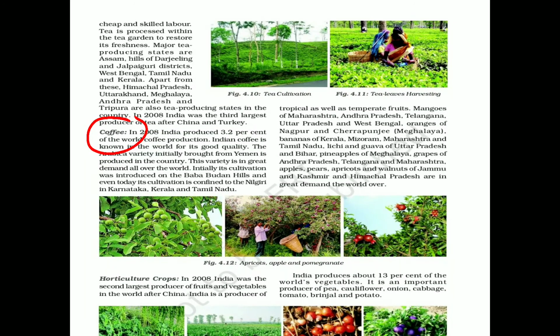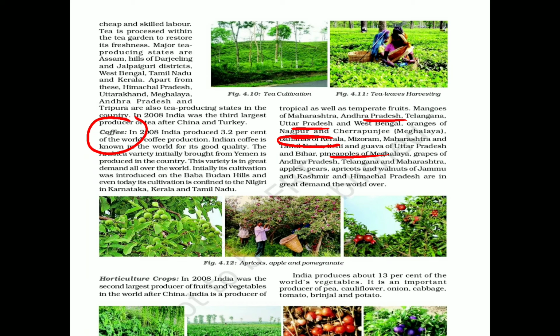Okay, so remember the states. This is just for the remembrance, not from the point of view of map marking. For each fruit, remember two states. Like mangoes, remember UP. One tropical, remember, and one subtropical, remember. Okay, so we have Andhra also. Oranges, you all know, Nagpur. And come to bananas, Kerala ke bananas are very famous. Lychee and guava of UP and Bihar.